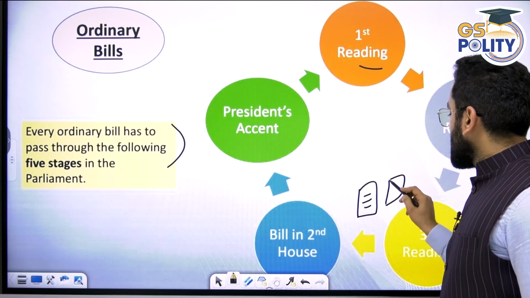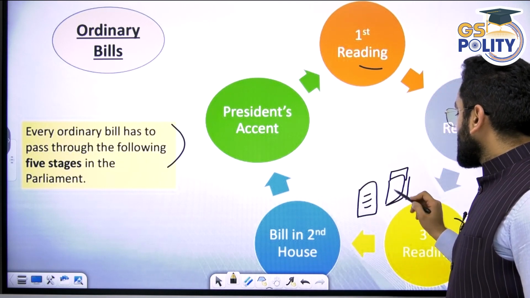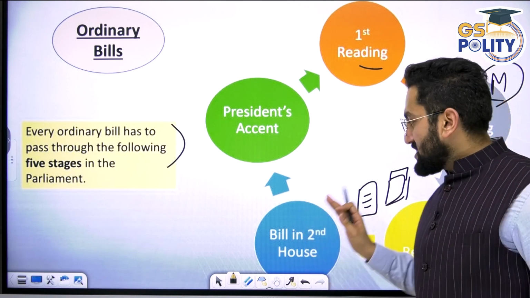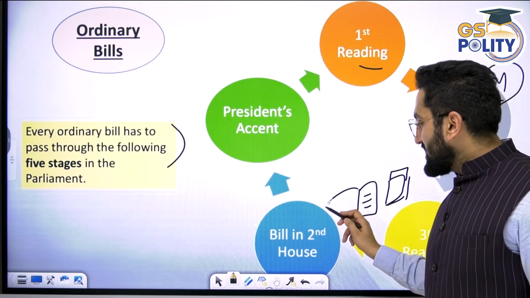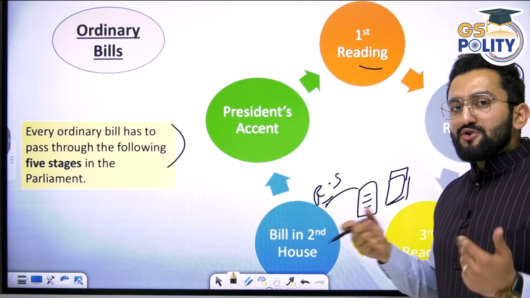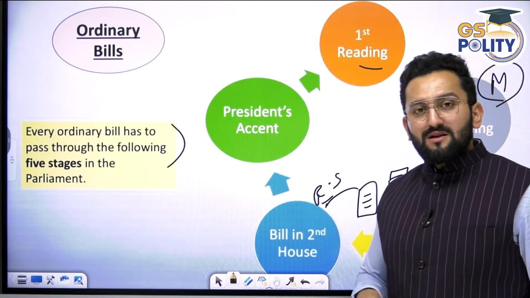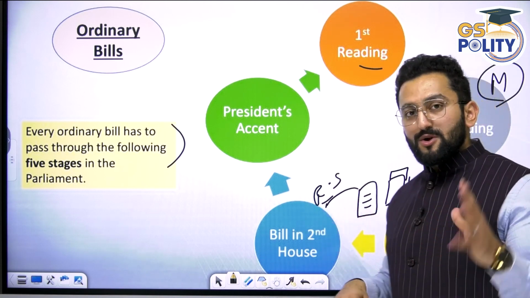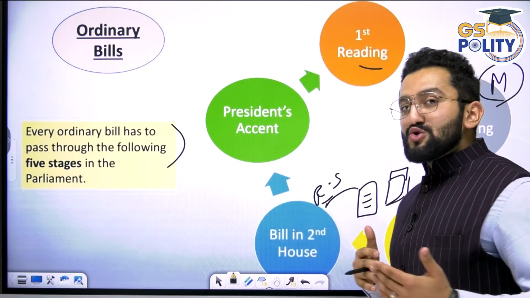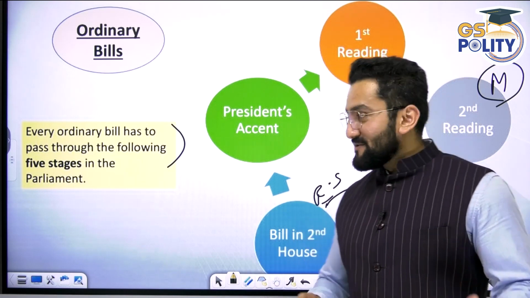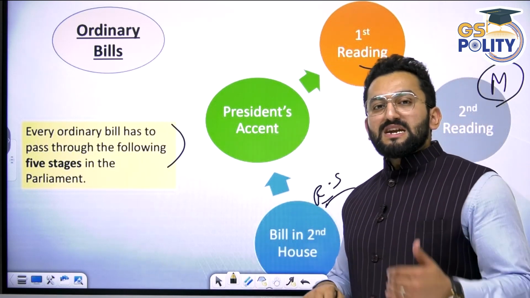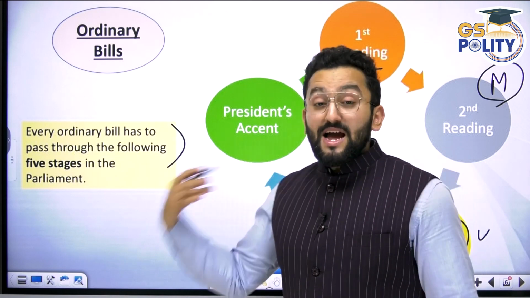along with this document. Consider this is the document. Okay, so this is the bill. Along with this bill, there will be a letter attached by the Lok Sabha speaker, and the Lok Sabha speaker is going to send this letter to Rajya Sabha, in case of this bill being introduced in Lok Sabha. The Rajya Sabha chairman will receive this letter along with this document. Okay, now this bill needs to be discussed in Rajya Sabha as well. Then Rajya Sabha is also going to have this first, second, third reading. When it is passed, then this bill is presented to the Honorable President. When the President gives assent, then this bill turns into an act.